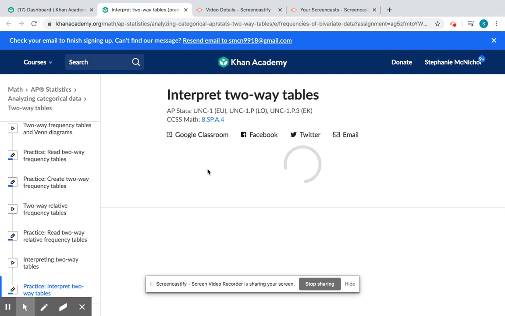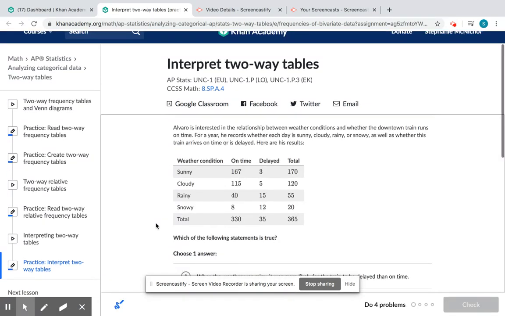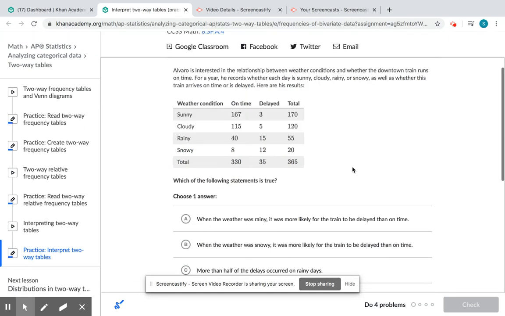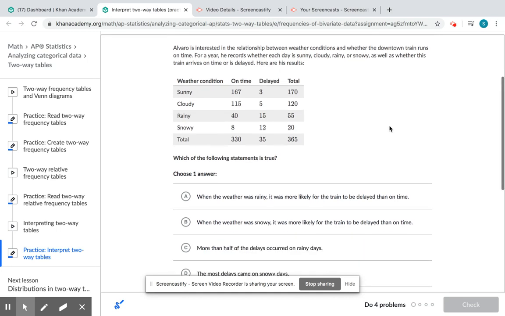All right. So the first question, it reads, Alvaro is interested in the relationship between the weather conditions and whether the downtown train runs on time. For a year, he records whether each day is sunny, cloudy, rainy, or snowy, as well as whether the train arrives on time or is delayed. So for a whole year, he calculated what the weather was, and then he figured out whether the train was on time or delayed. Okay.